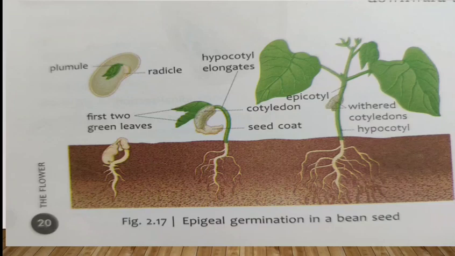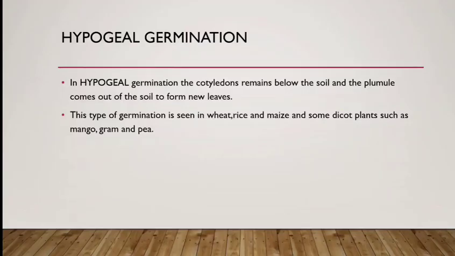So that is it. The second type of germination is hypogeal germination. In hypogeal germination, the cotyledons remain below the soil and the plumule comes out of the soil to form new leaves.